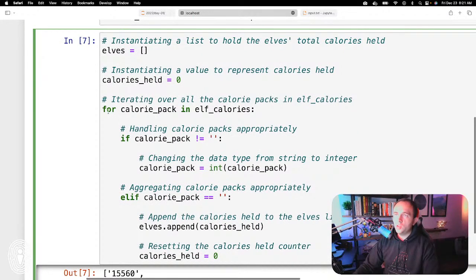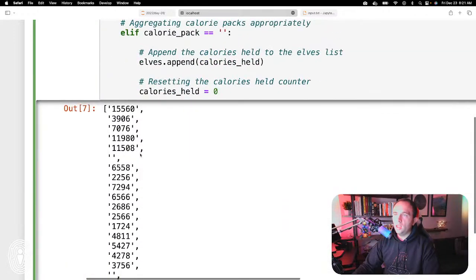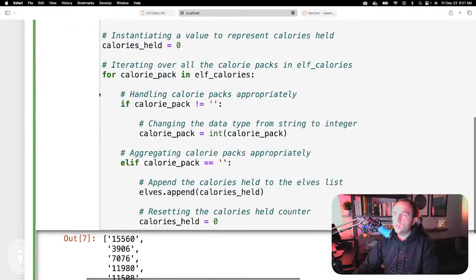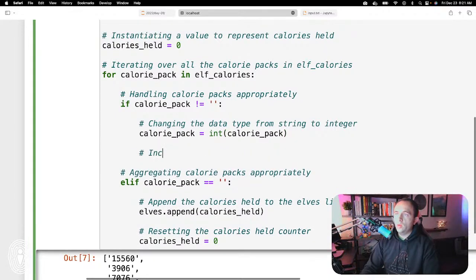Okay, just as a reminder, as we iterate over these calorie packs, if it is not one of these empty strings, so that would be any of these numerical values, the first thing we need to do is change it from a string type to an integer. So now it's an integer, and then we need to increment this value here. So, incrementing calories held.